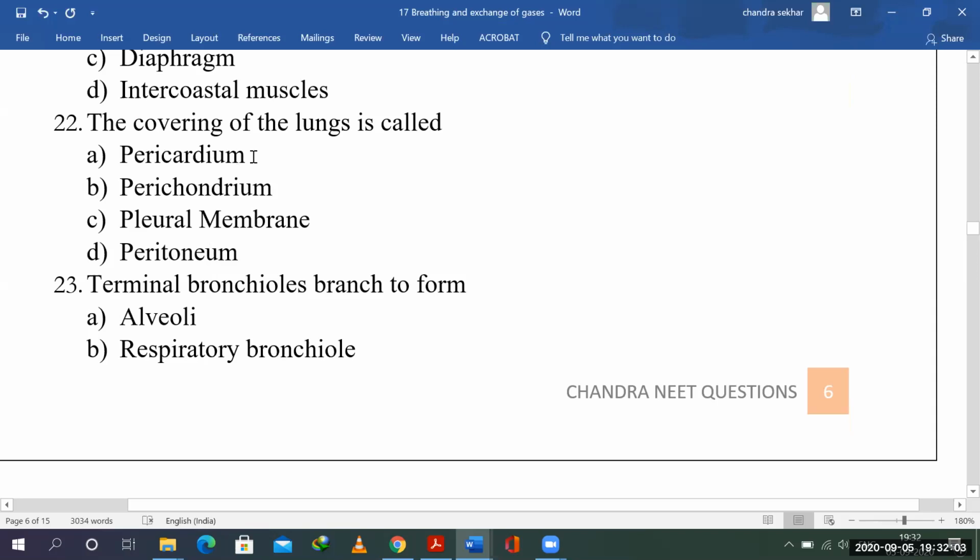Pericardium is the covering of the heart. Perichondrium is the connective tissue covering of cartilage. Pleural membrane obviously covers the lungs. Peritoneum is a covering for abdominal organs. To simply state that, your right choice will be pleural membrane.